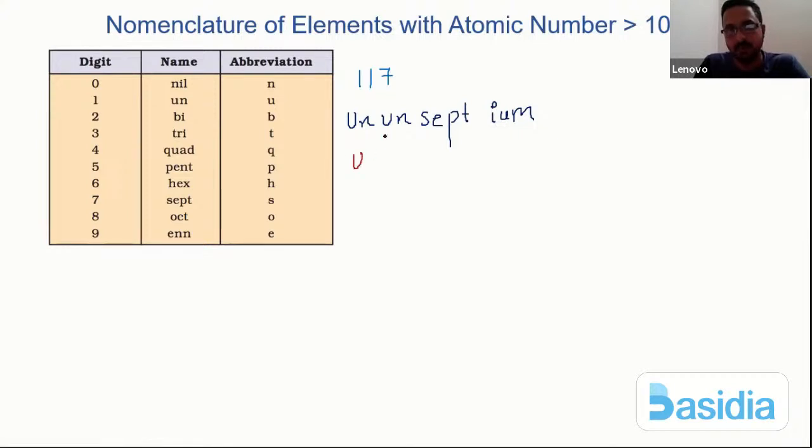And what should be the abbreviation for this? For UN, it is going to be U. For UN, again, it is going to be U. For sept, it is going to be S. So the abbreviation is U, U, and S.